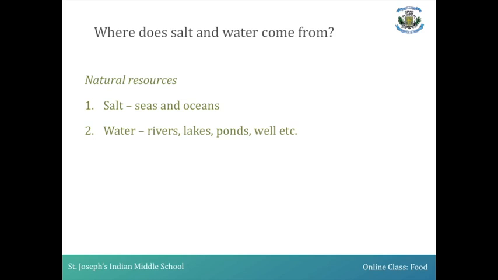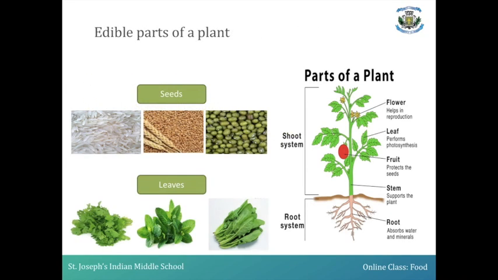So before stating the examples for the leafy vegetable, the stem ingredient or the flower part of ingredient, let us recall the parts of a plant which you have studied in your previous class. The parts of a plant are namely flower, leaf, fruit, stem, root. So let us see the different parts of a plant which produce edible ingredients to prepare the food items.